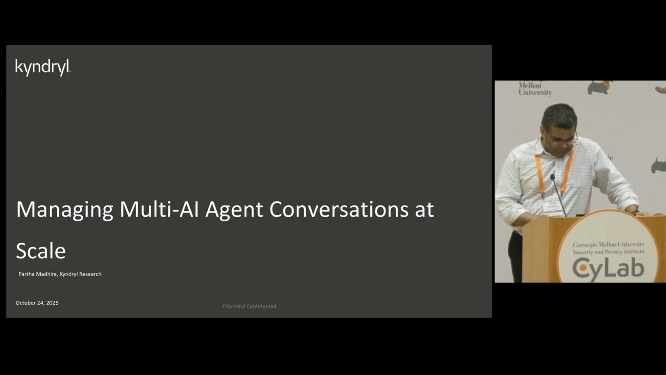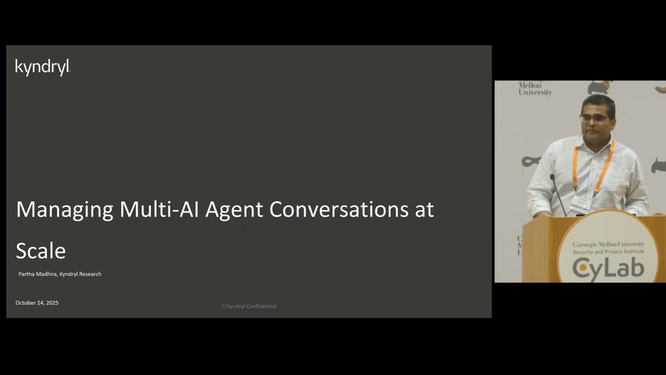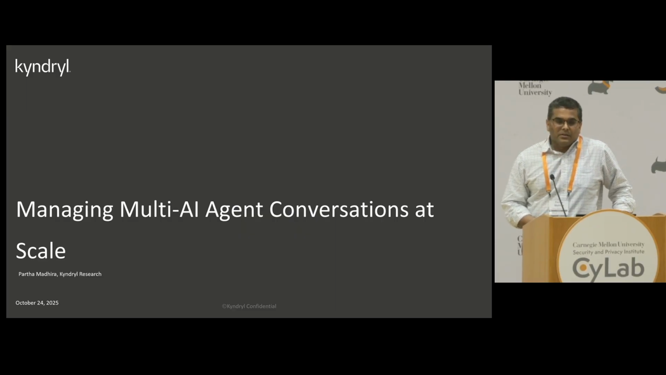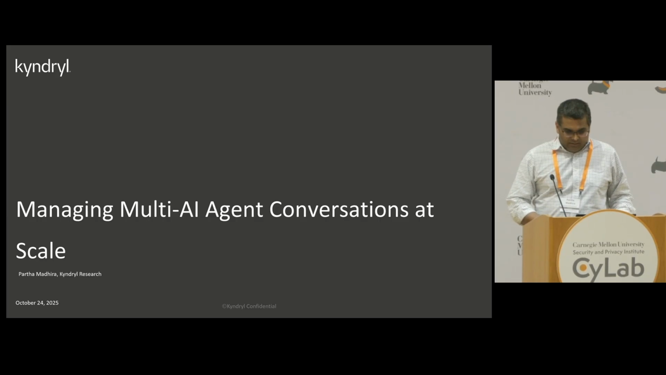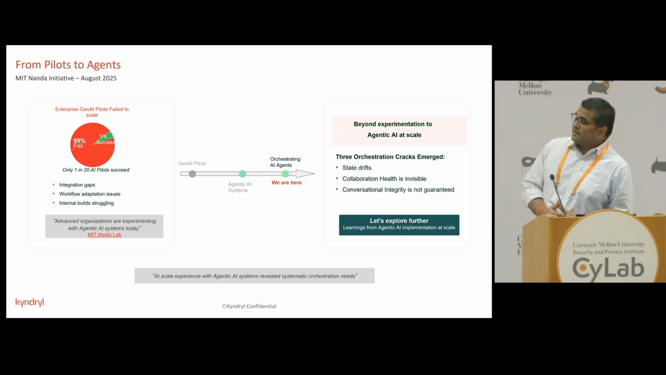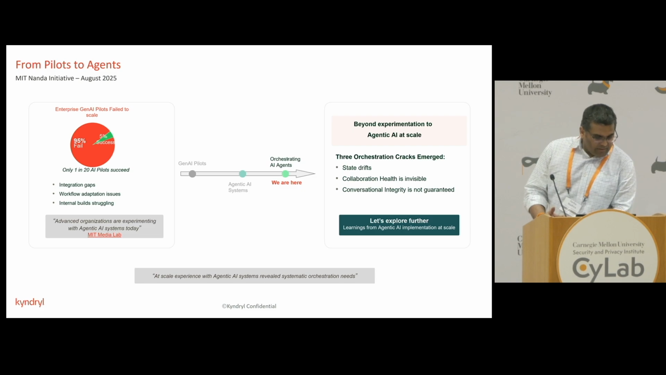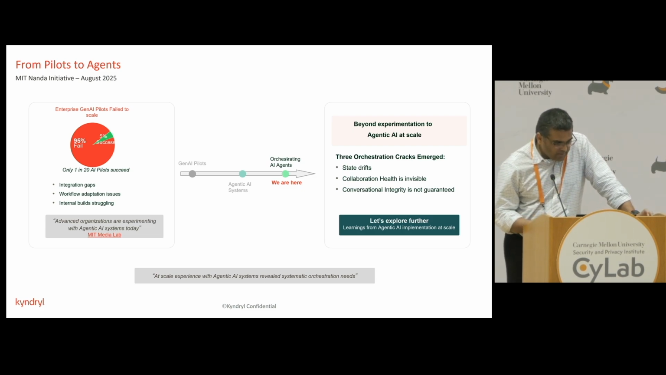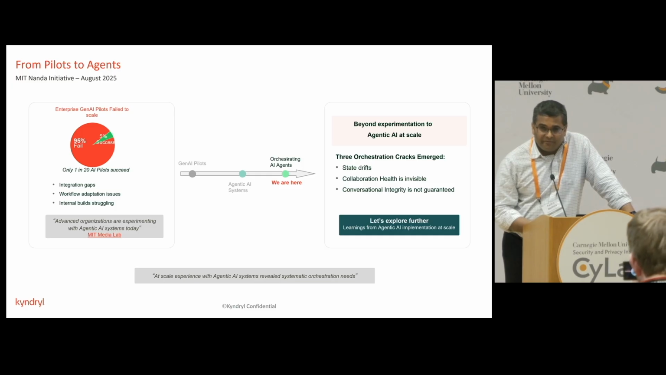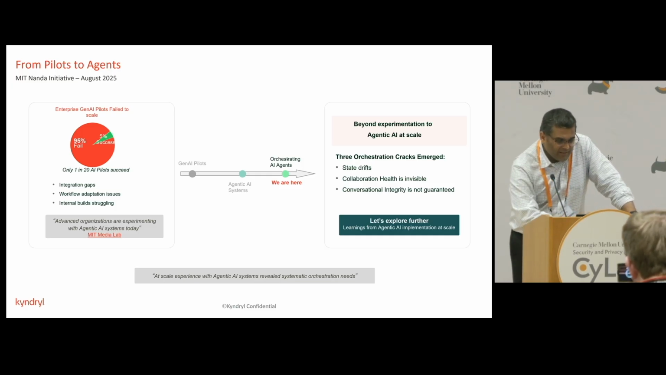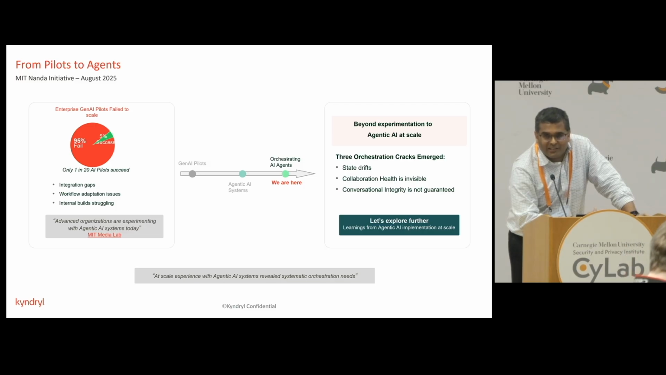So, the topic that I have today is that we're going to talk about chaos in multi-agent AI agent conversations. Let's start with this number right here. According to a recent study done by MIT Media Lab, published as recently as August, 95% of the Gen AI pilots have failed. The reason for that failure is not because the ideas were bad. The reason for the failure is that the implementation of the workflows is challenging.